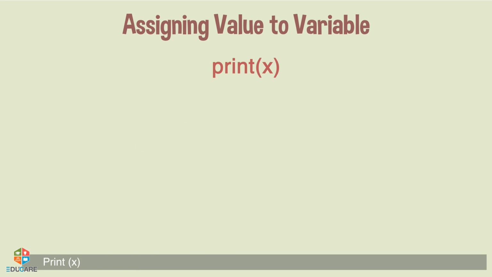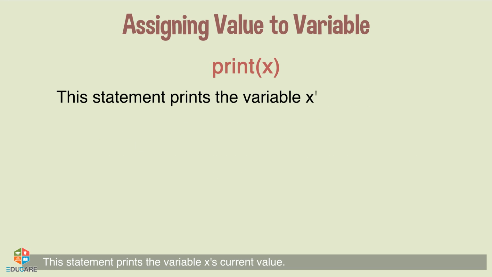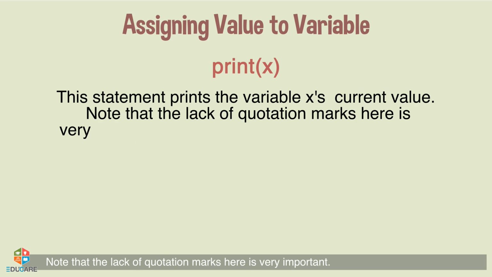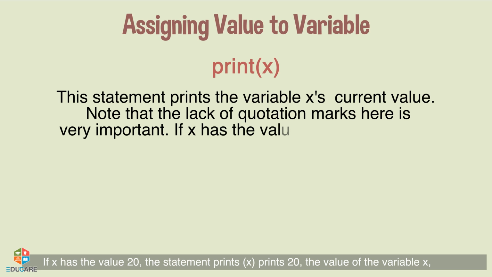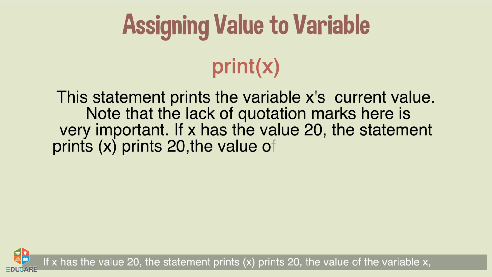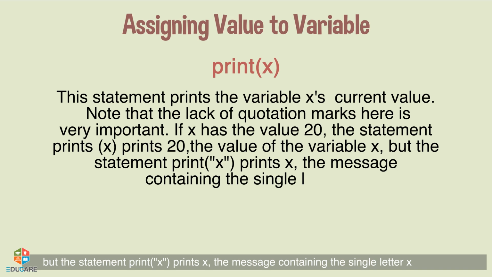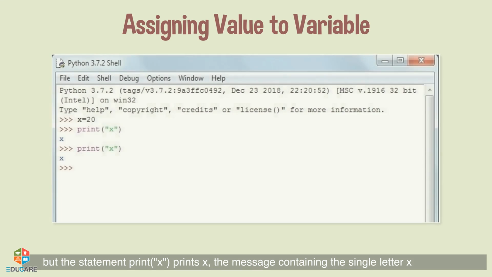print x. This statement prints the variable x's current value. Note that the lack of quotation marks here is very important. If x has the value 20, the statement print x prints 20, the value of the variable x. But the statement print "x" within double quotes prints x, the message containing the single letter x. Kindly look at the screen to understand.